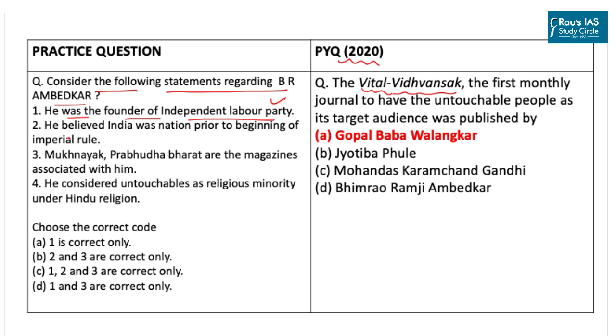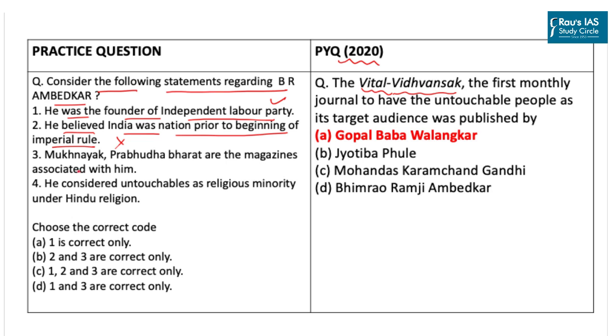The second statement says he believed India was a nation prior to the beginning of imperial rule. Now this statement is wrong, as it was Gandhi who mentioned under the Hind Swaraj that India has always been a nation prior to the beginning of imperial rule. But Ambedkar, on the other hand, believed that Indian unity was the byproduct of the legal system that was introduced by the imperial state, that is the British Raj.